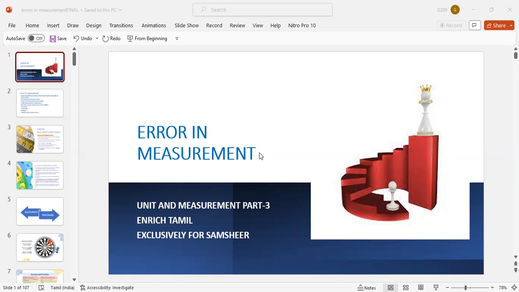Relative error is the ratio of absolute error to the actual value. Delta x by x is going to give the relative error. Here, 0.05 is the absolute error and 7.8 is the measured value, so 0.05 divided by 7.8 is going to give the relative error.